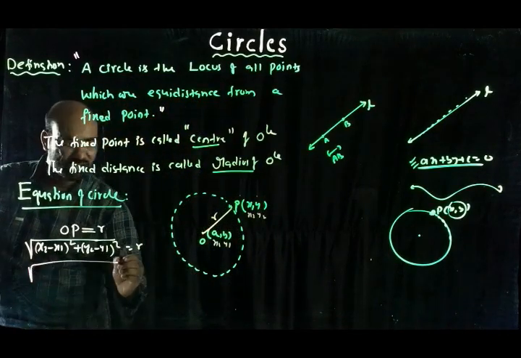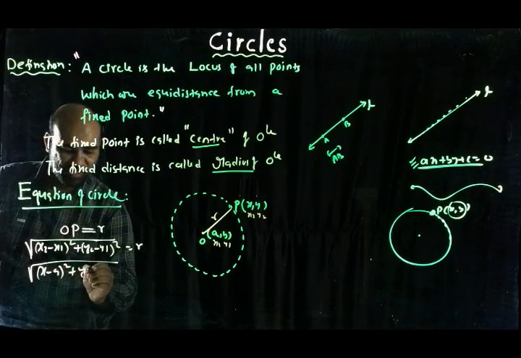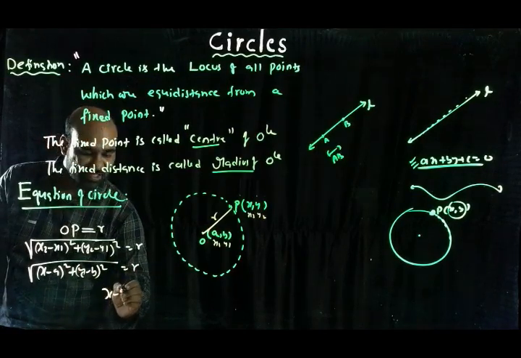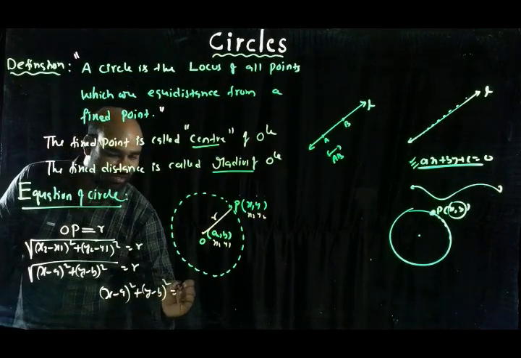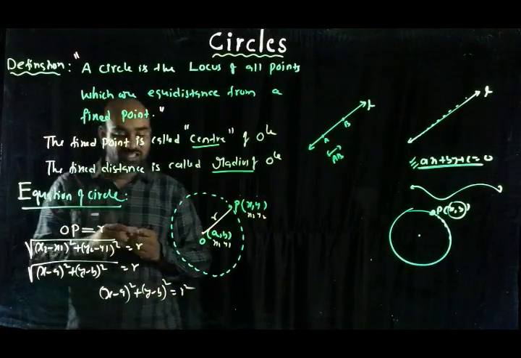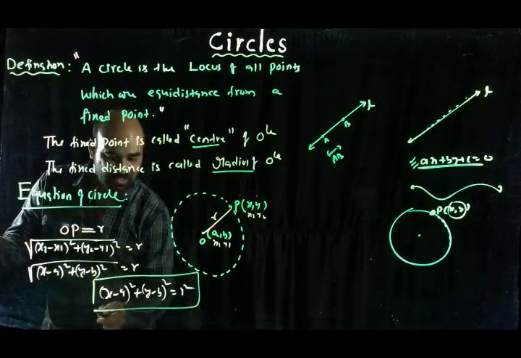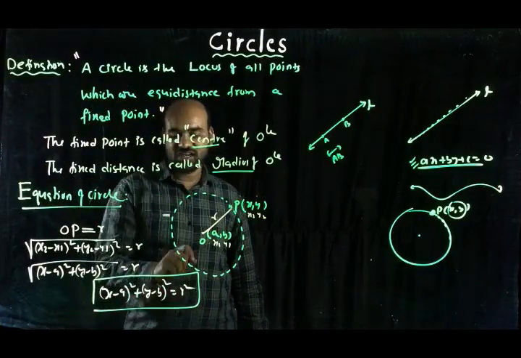So root of (x - a) whole square plus (y - b) whole square equals R. Squaring, (x - a)^2 + (y - b)^2 = R^2. This is the locus equation of the circle.